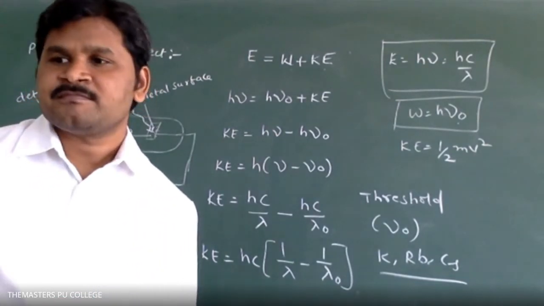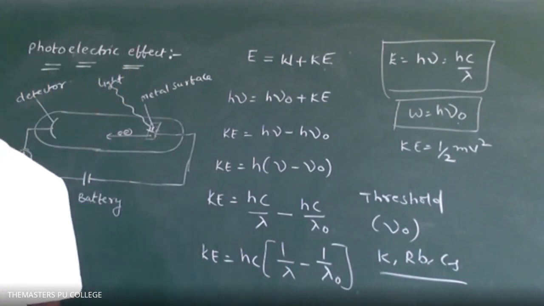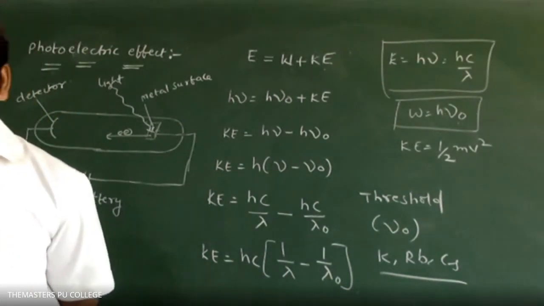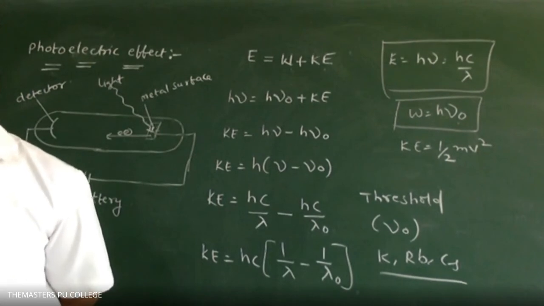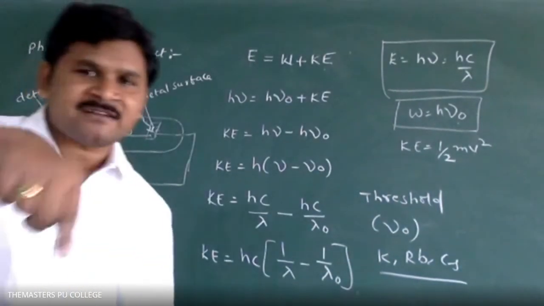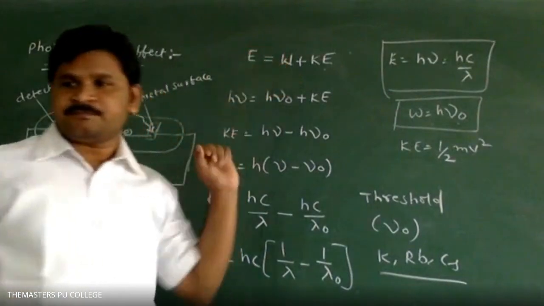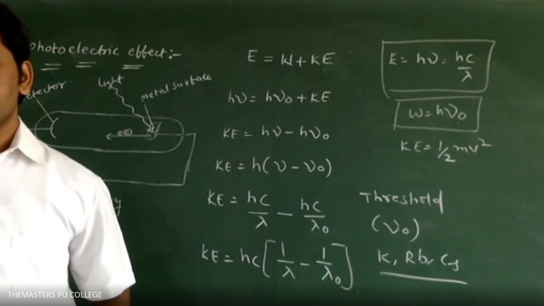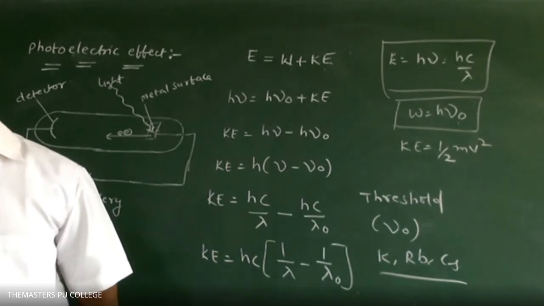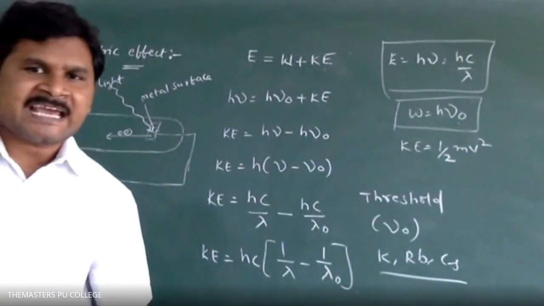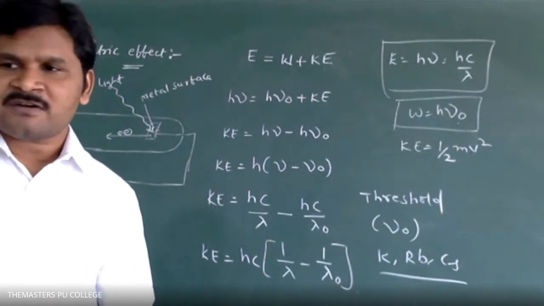Write in bracket W. And the remaining energy is used in the form of Ke.